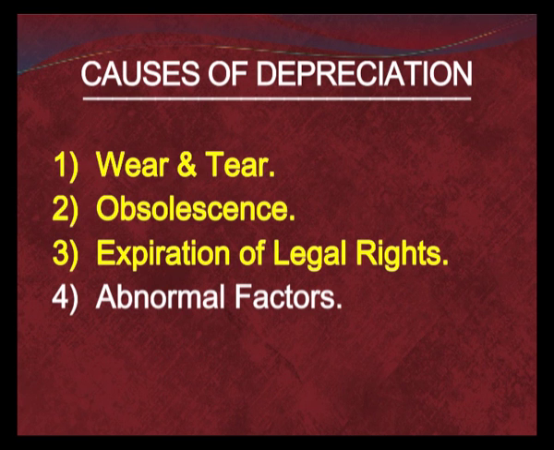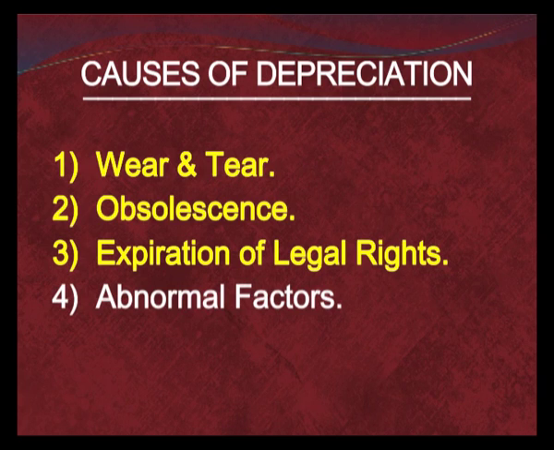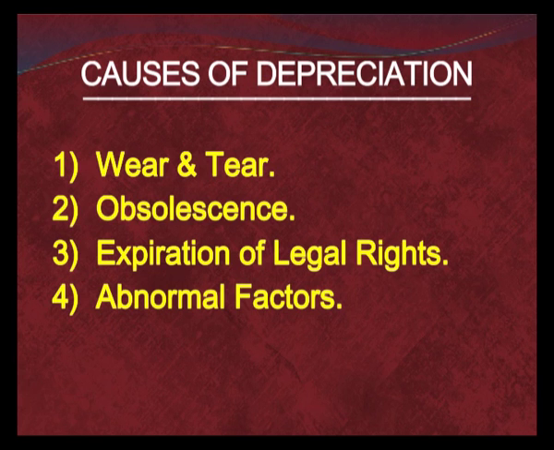There are certain categories of assets whose value is reduced after the agreement term expires. Such kinds of assets are patents, copyrights, etc. The last but not least cause is the abnormal factors. Abnormal factors are those factors which arise due to certain contingent events like accidents, earthquakes. So, we have understood the various causes which affect the value of depreciation.